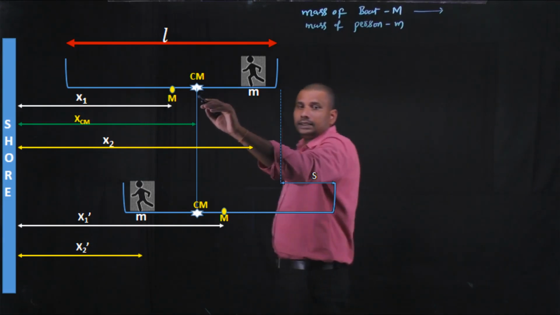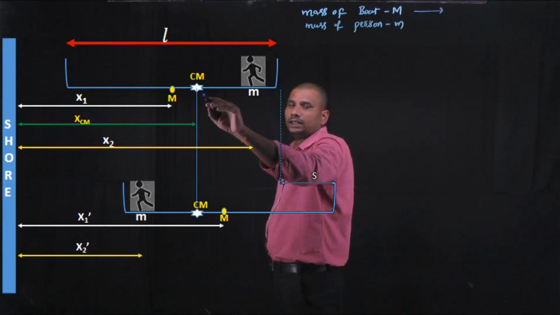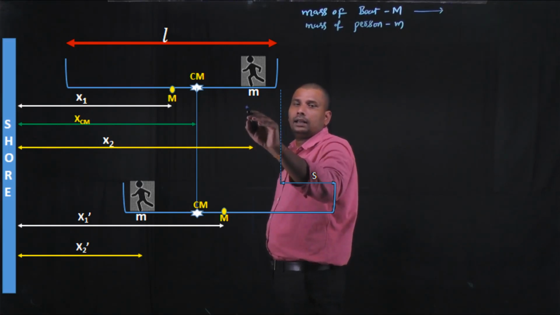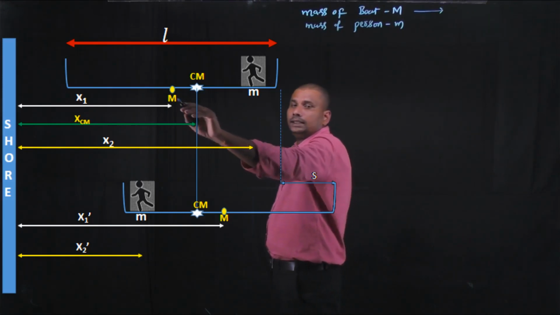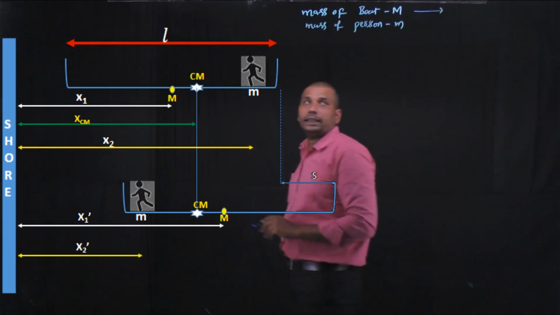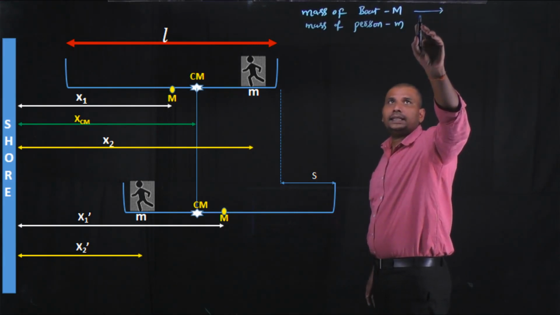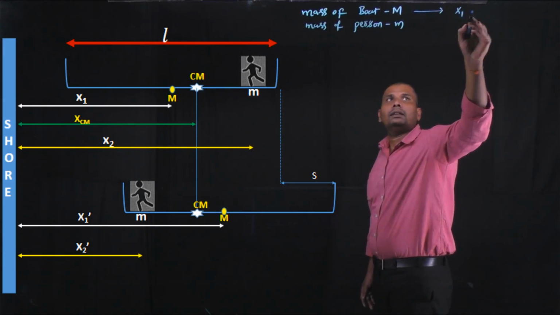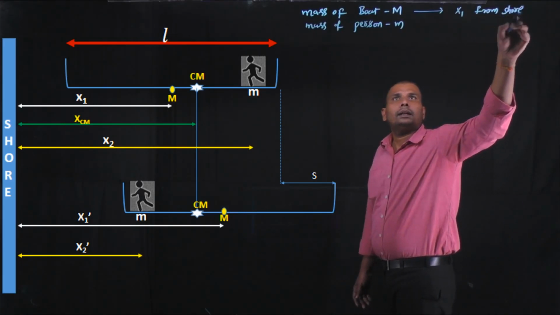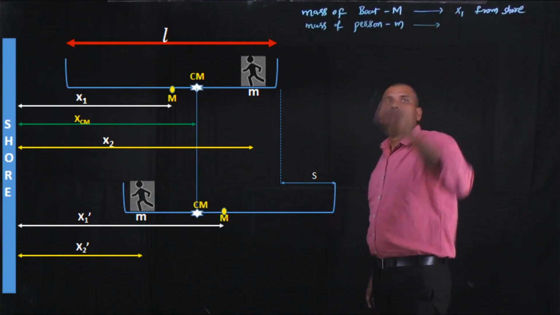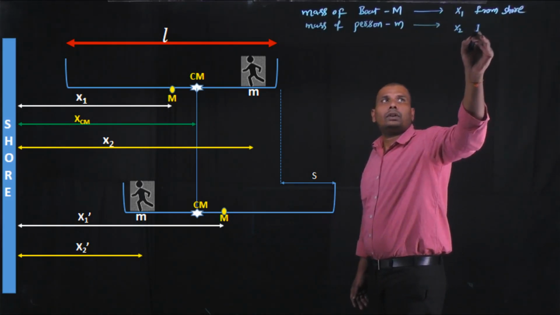Here this star mark Cm is the combined center of mass of the person and the boat, and this is the position of the person, and this is the boat. Capital M is at a distance of x1 from the shore, and small m is at a distance of x2 from the shore.